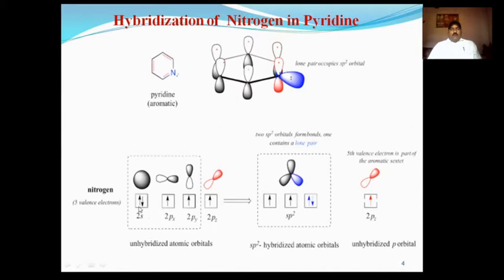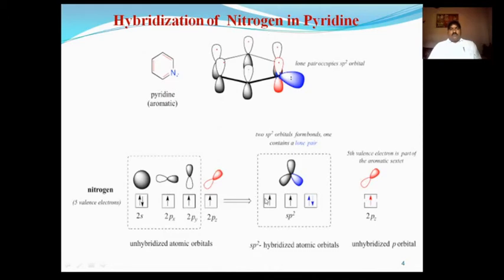Now nitrogen undergoes hybridization. The energy of one 2s orbital and two atomic orbitals, 2px and 2py, of the nitrogen atom are mixed, while the 2pz atomic orbital remains unhybridized and is not involved in hybridization. So hybridization involves one s and two p, that's why nitrogen undergoes sp2 hybridization and the 2pz atomic orbital remains unhybridized.